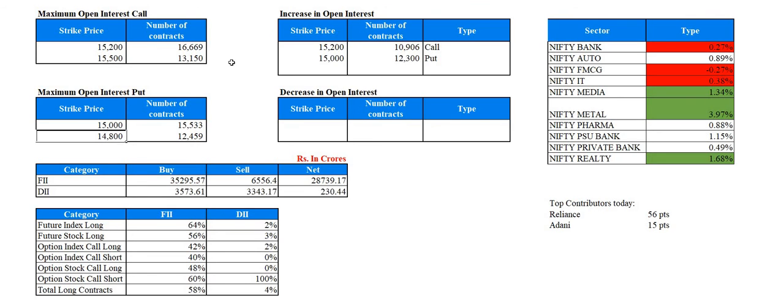And when we see the increase in open interest data, we can see that the 15,000 put option and 15,000 call option both have the maximum increase in open interest. So this is interesting for today's trade. The other important point to be noted today is India VIX.